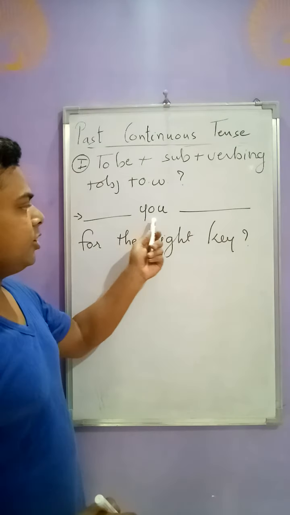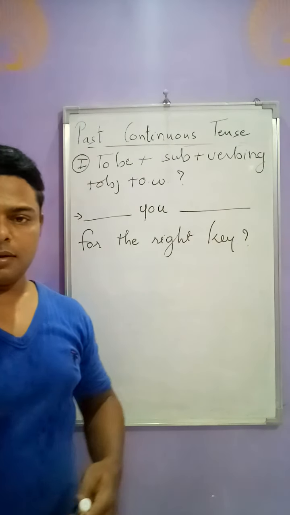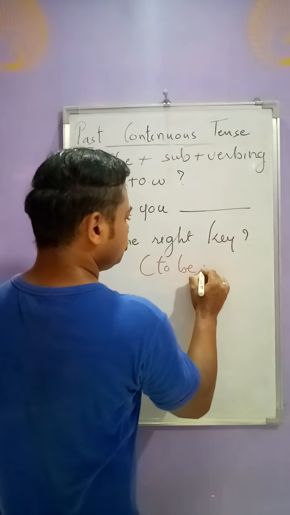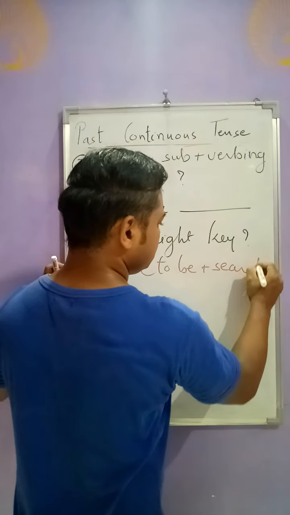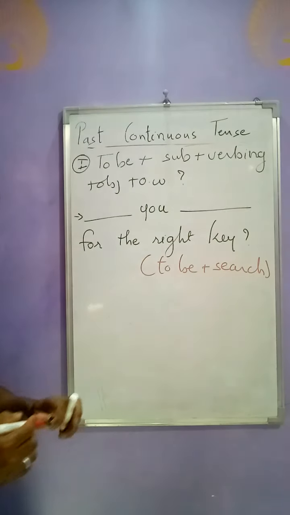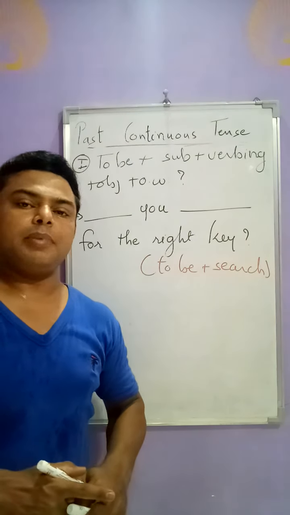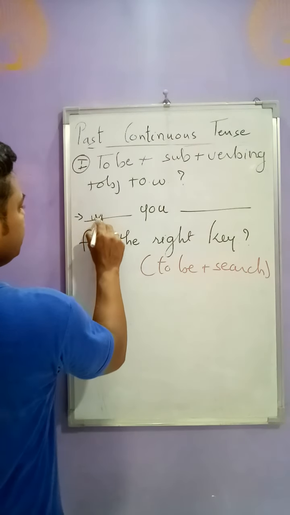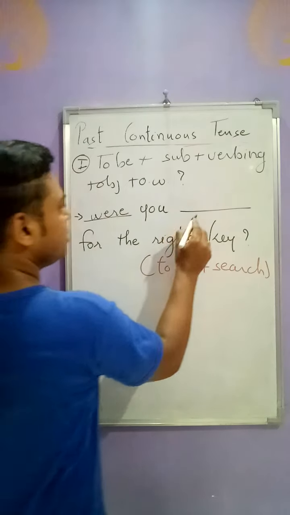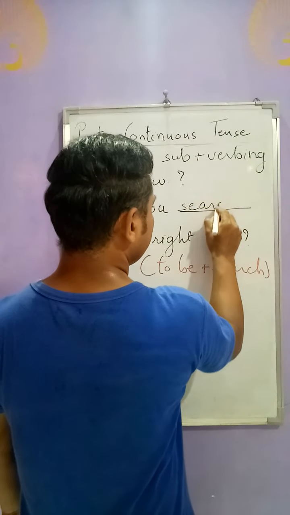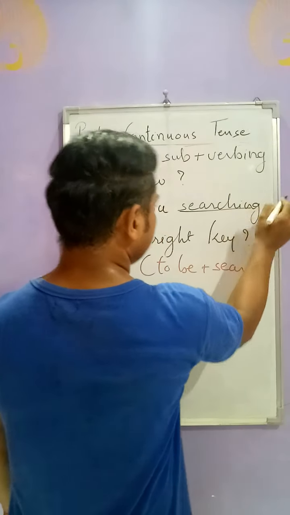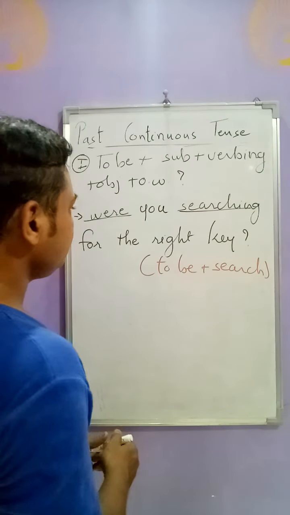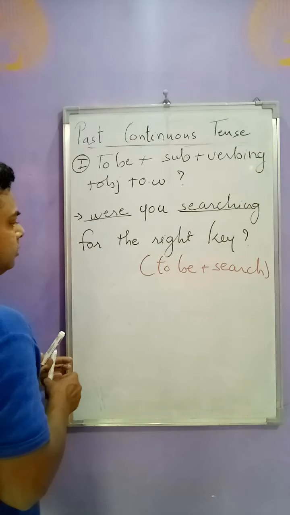The sentence is given to us: blank you blank for the right key. And in brackets, suppose we are given to be plus search. An instruction is given that you have to fill in the blanks in past continuous tense. In that case, we have to write here "Were you searching for the right key?" This is the correct answer, friends. Let's see one more example.